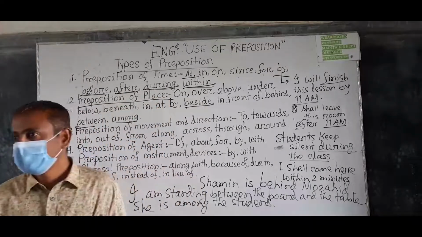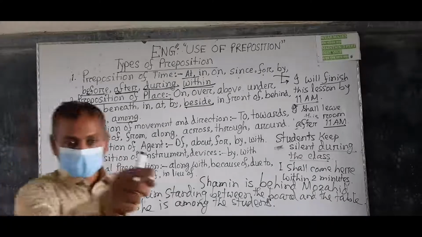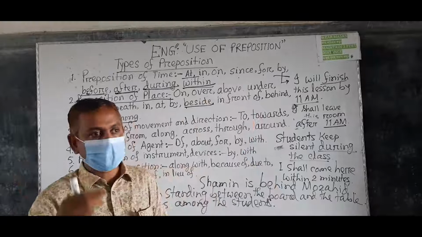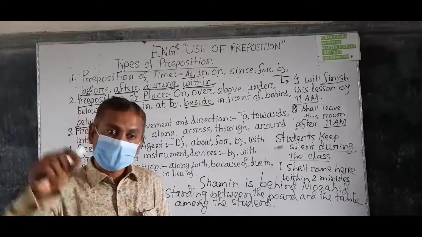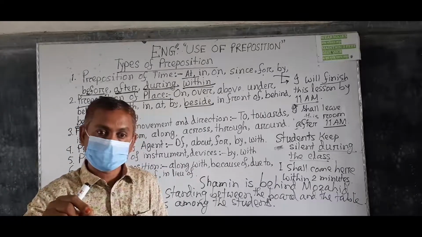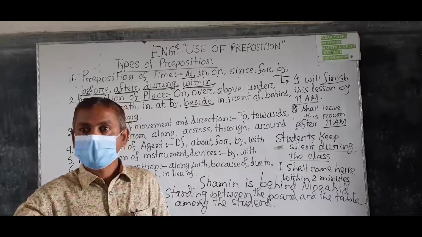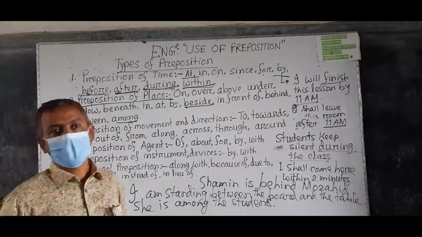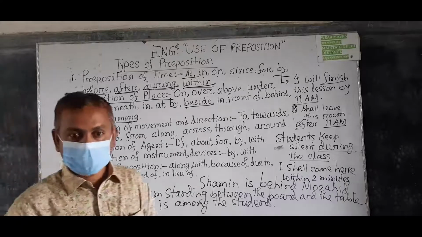Where are you going? I am going to the classroom. I am going to college. He is going to college. They are going to school. Understand? So school is the destination of he. So to express a destination or direction, you can use to. Understand?